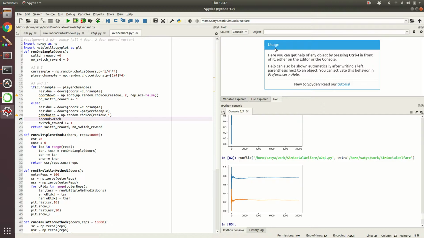What you have to do is look at the doors, remove what the player has chosen before, and remove what the game show host has chosen next, and then you should be fine. So let's do that.